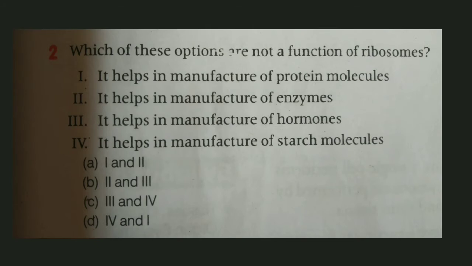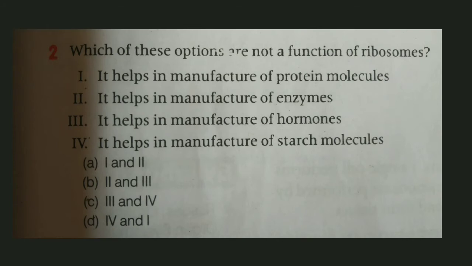Moving with the options, the first option is it helps in manufacture of protein molecules. Definitely this sentence should be correct, right? Second, it helps in manufacture of enzymes. Third, it helps in manufacture of hormones. And fourth, it helps in manufacture of starch molecules.